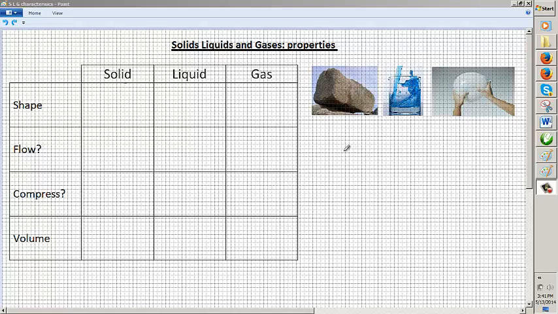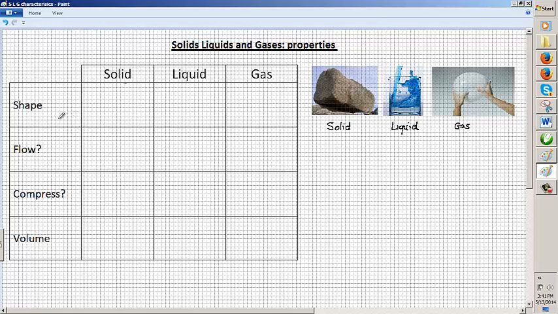In this unit we're looking at the particle properties of solids, liquids and gases. Before we do that, we're going to have a look at some of the physical characteristics and relate these later to their particle properties. So for example, here we've got a solid. You can see that's a piece of granite rock. A liquid being poured into a glass, that's water, and some gas inside a balloon.